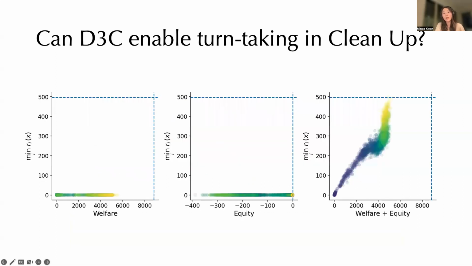Finally, we can also see how agents learn to trade off between local and global objectives. So the x-axis of each plot represents the 3 different global objectives, whereas the y-axis represents the local reward. The blue dotted lines represent the empirical maximum global and local reward. And we can see that over training time, agents heavily prioritize the global reward for the first 2 objectives, whereas for the 3rd objective, they learn to trade off much better.